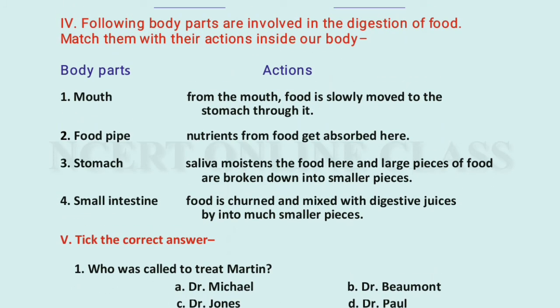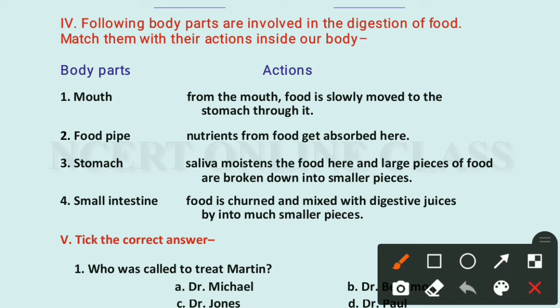Next: the following body parts are involved in the digestion of food. Match them with their action inside our body. What is the work of the mouth, food pipe, stomach, and small intestine? We need to match these. First is the mouth. The mouth's work is that food is chewed and mixed with saliva and broken into much smaller pieces.